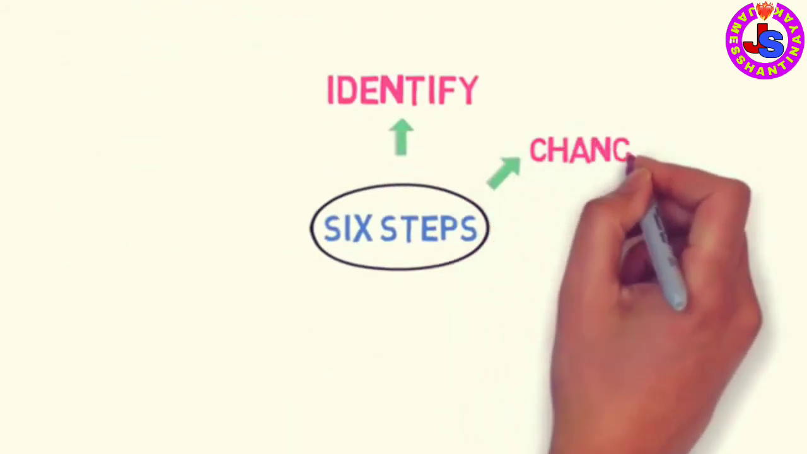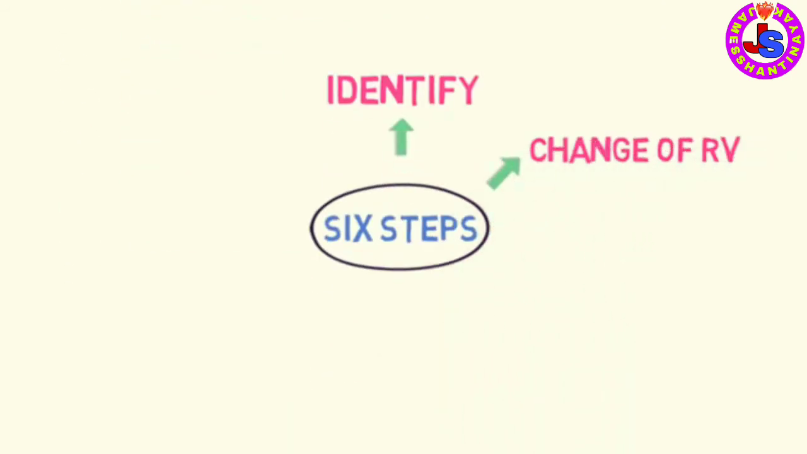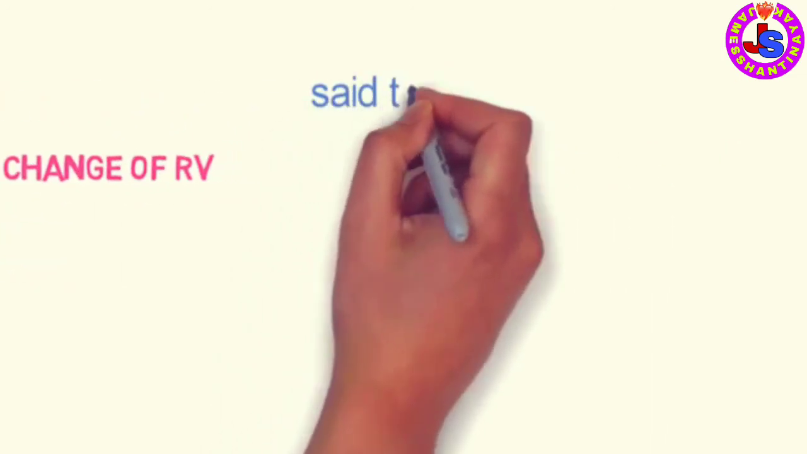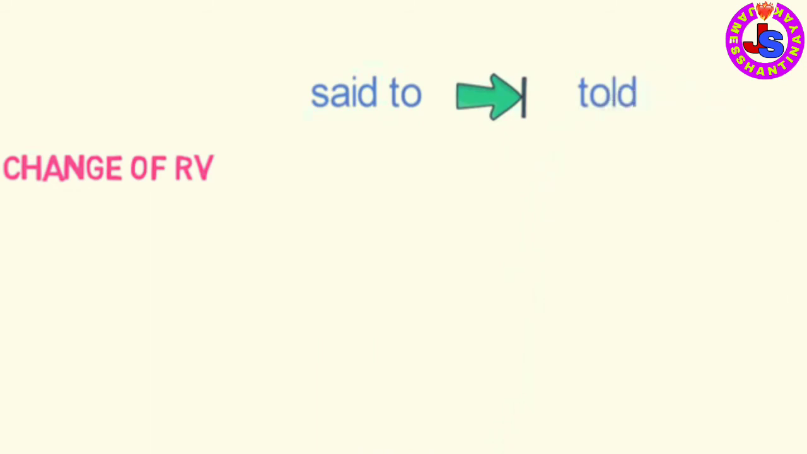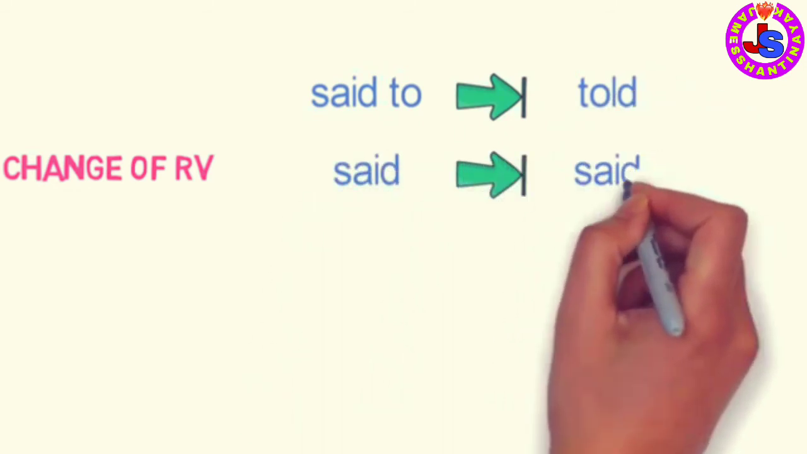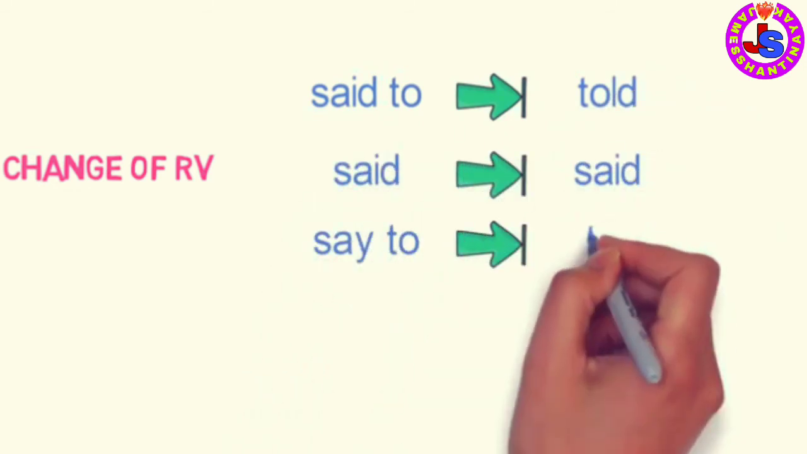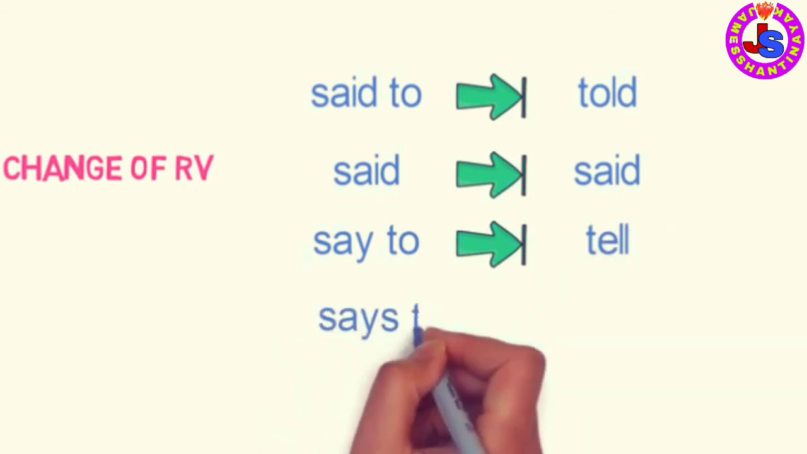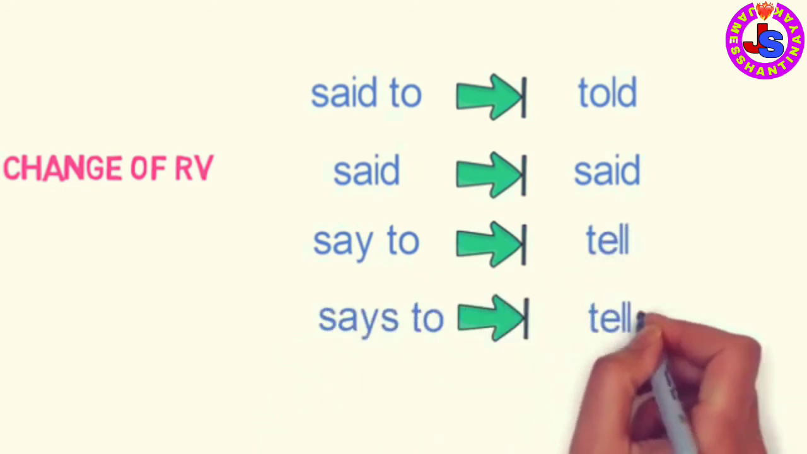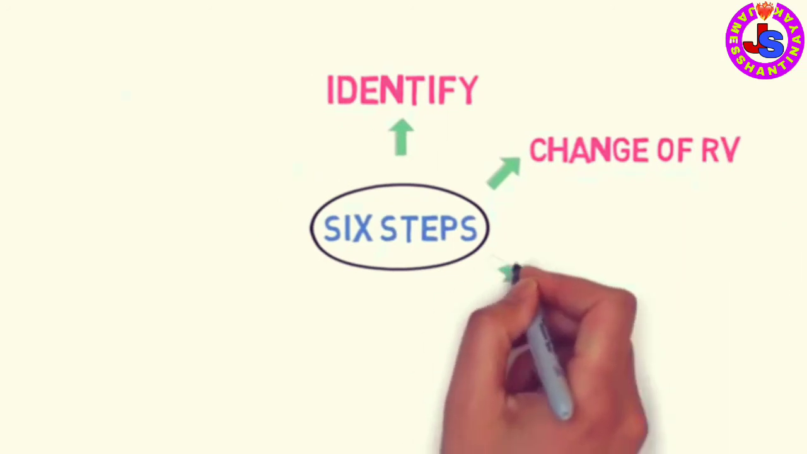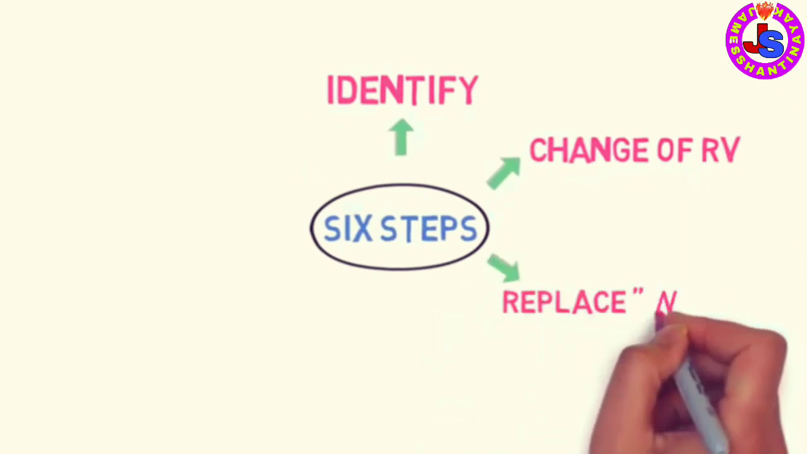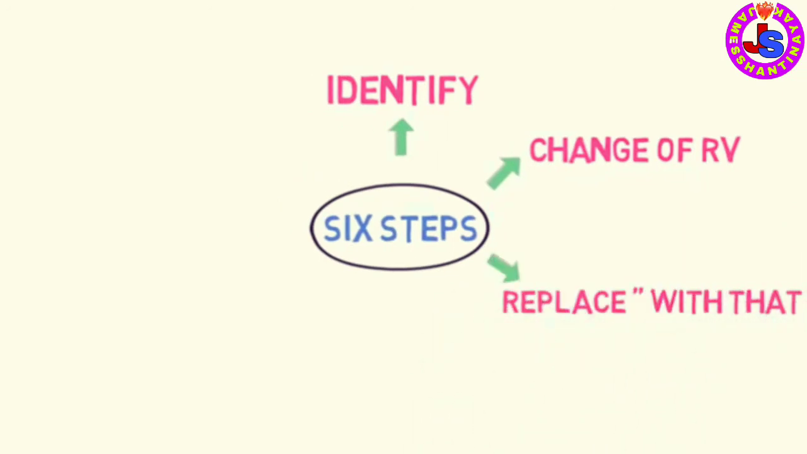The second step is change of reporting verb. Reporting verb will change in the following way. Said to will be converted to told, said will be converted to said, say to will be converted to tell and says to will be converted to tells. This is the second step. The third step is to replace inverted commas with that. We will remove the comma and inverted commas in the sentence and join the reported speech with that.